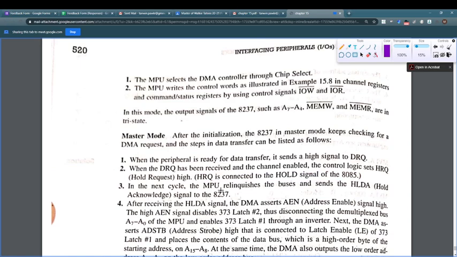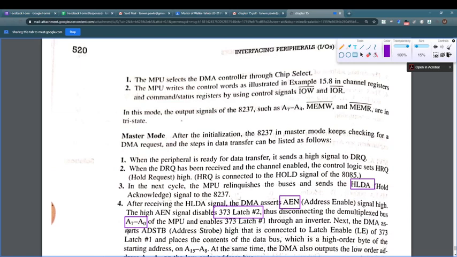Now in the next cycle, microprocessor releases the buses and sends the hold acknowledgement signal to 8237. After receiving hold acknowledgement, DMA asserts the AEN signal high. The high AEN, that is address enable signal, disables the latch 2, that is the upper latch, and thus disconnects the demultiplexed bus of A0 to A7 of the microprocessor or enables the lower latch, that is 373 latch 1 through the inverter.